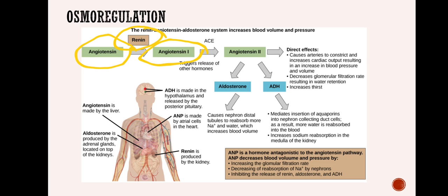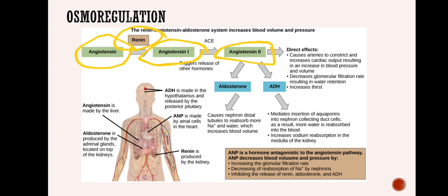Now this angiotensin 1 is then converted into angiotensin 2. This angiotensin 2 has two effects. One, it has a direct effect. The other one, it will influence the secretion of two hormones, aldosterone and antidiuretic hormone. So they have their indirect effects.